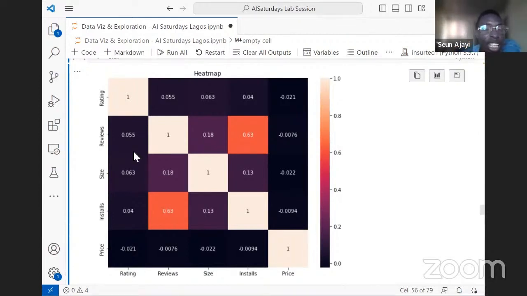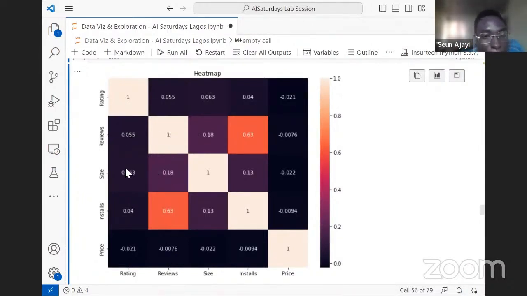In terms of correlation, at this first cell here, we see a correlation score of 1. That's because we are plotting rating against rating here. I don't know if you understand what that means. In this diagonal, we can see a series of 1s. That's because we are plotting a column against itself. Here we can see reviews correlating against reviews.